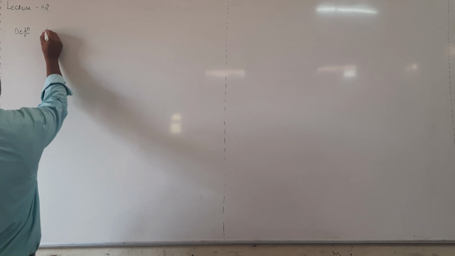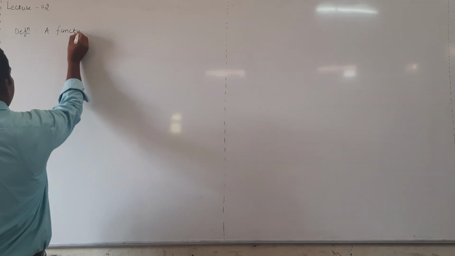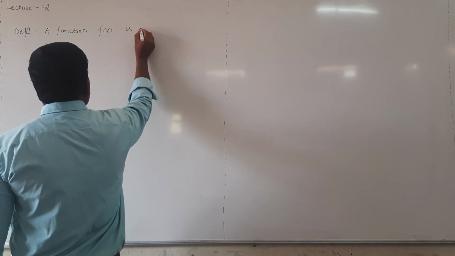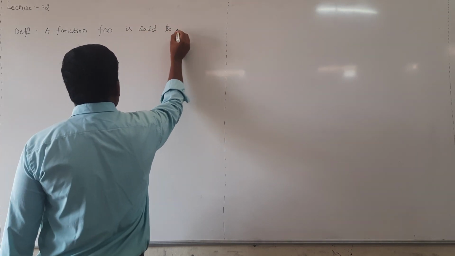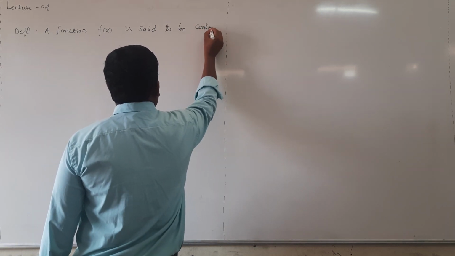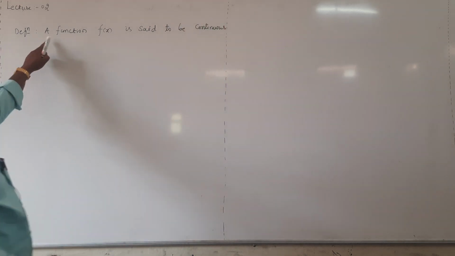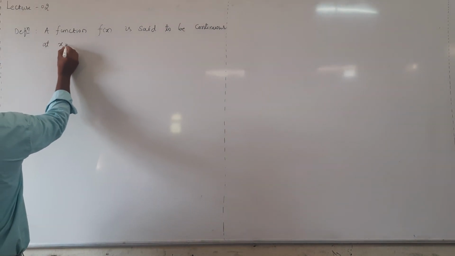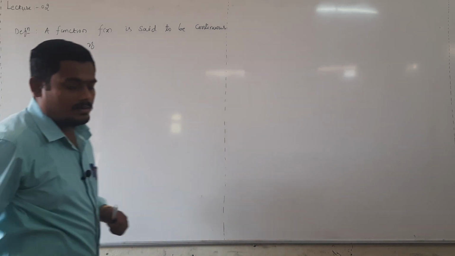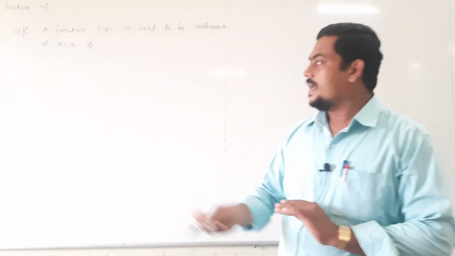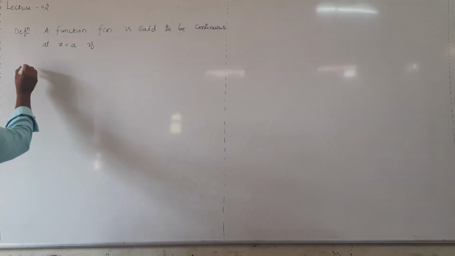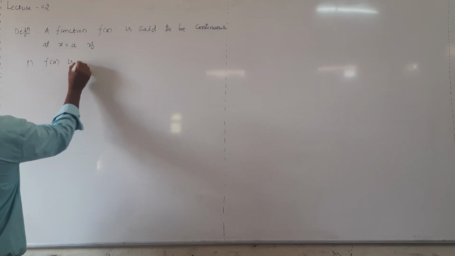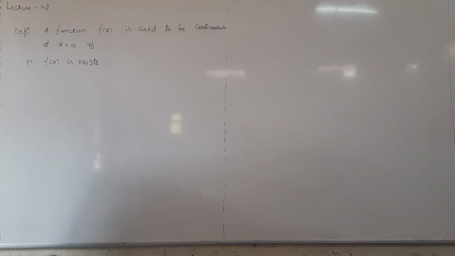A function f of x is said to be continuous at x equal to a if, first condition, f of a exists, means it gives a finite value.